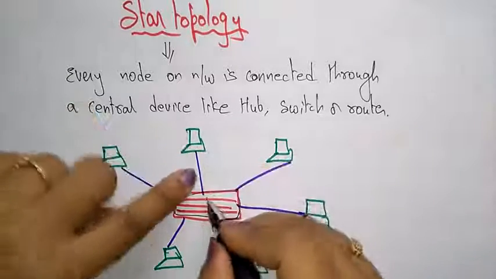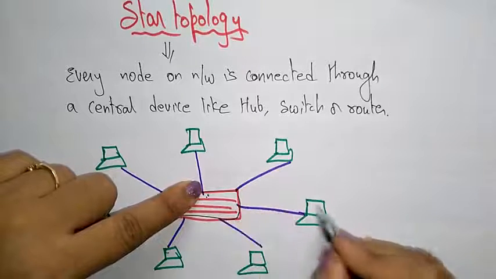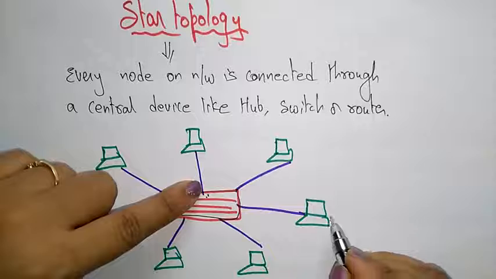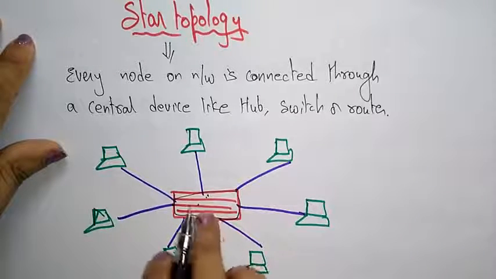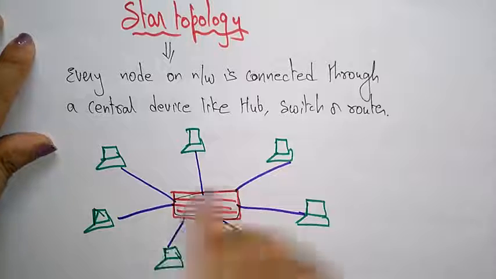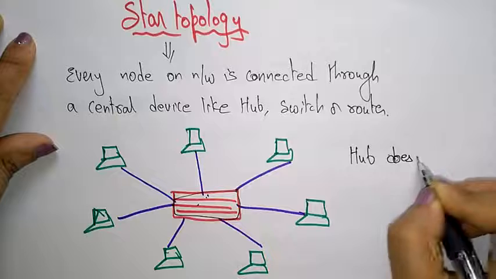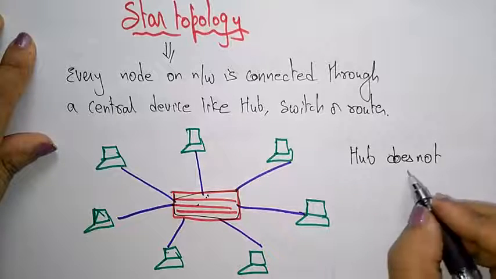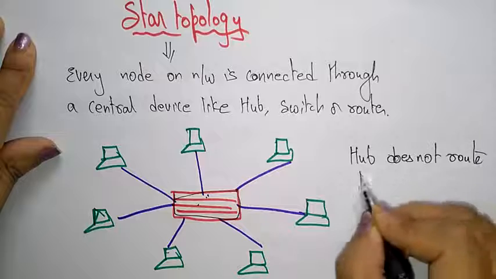Suppose this node is sending a signal. With the help of this hub, we pass the signals to different nodes which are connected in the network. So the hub does not route the data. You have to note that the hub does not route the data. It only passes the signals.